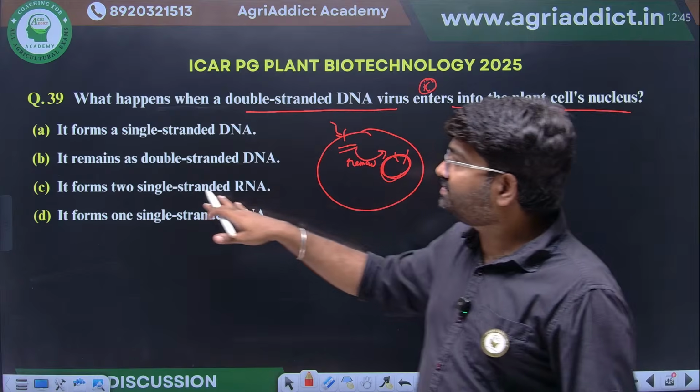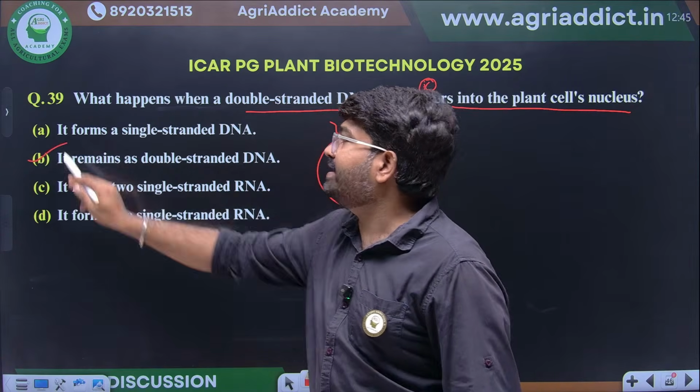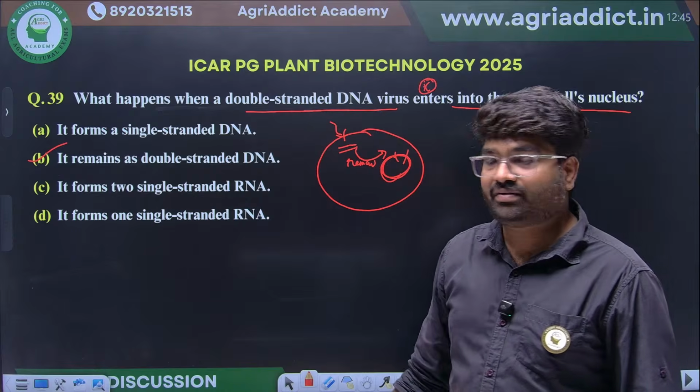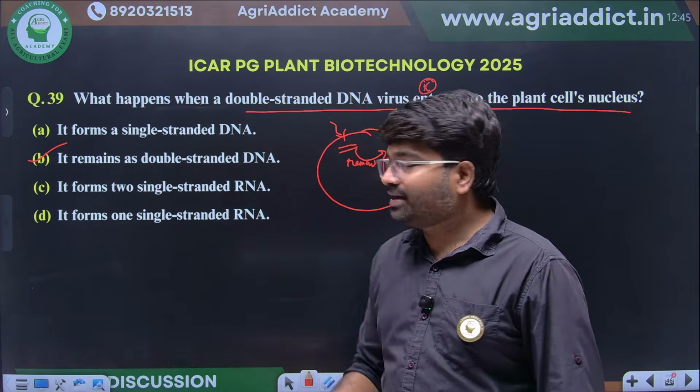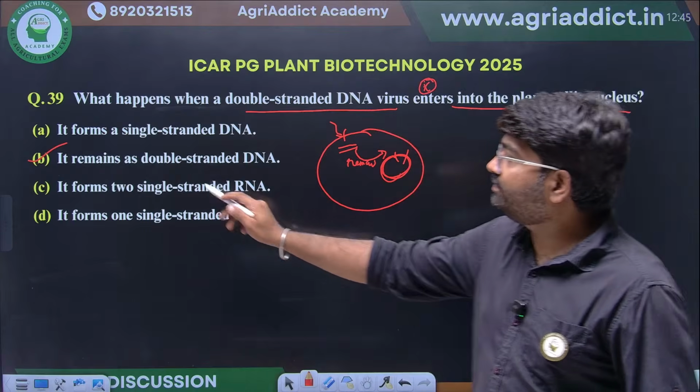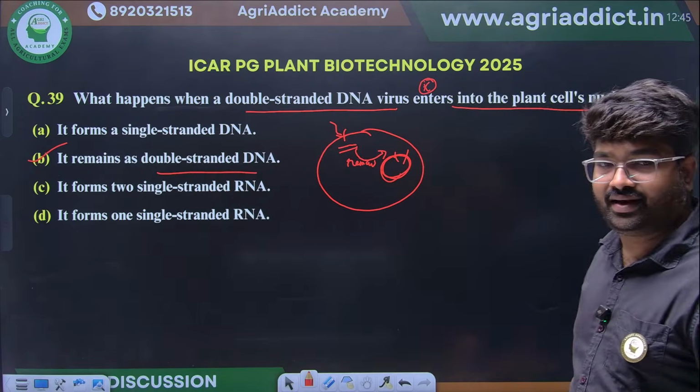So the right option is what? It remains as a double-stranded DNA only. It will never form a single-stranded DNA, or single-stranded RNA, or a DNA and RNA helix. Okay. So the right option is it will remain as double-stranded DNA.